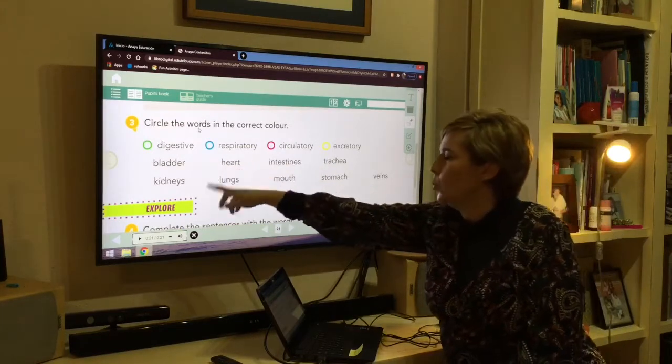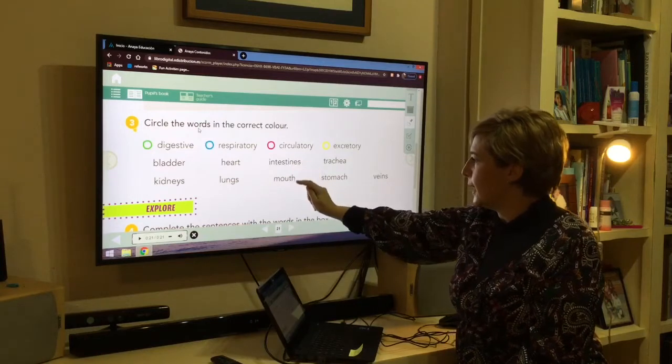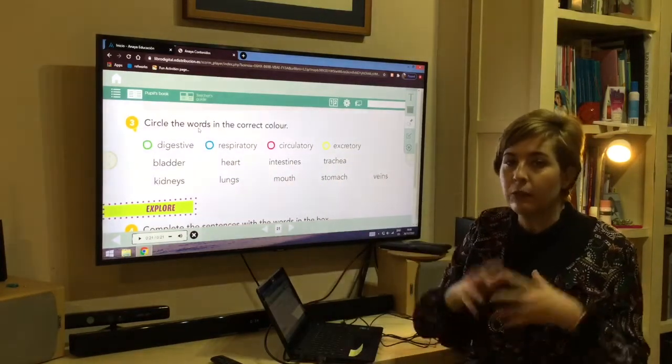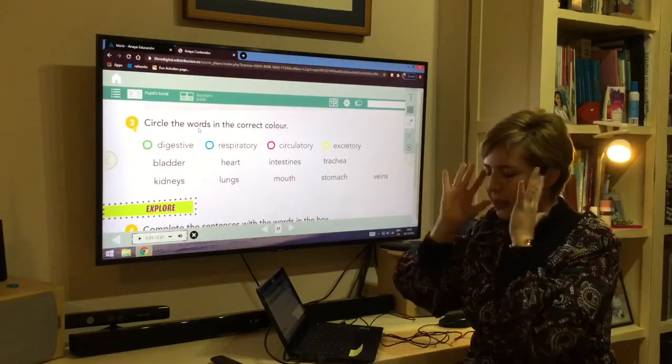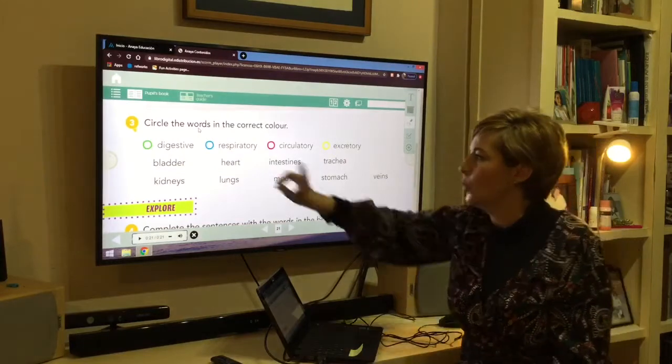Let's look at these words. We have bladder, kidneys, heart, lungs, intestines, mouth, trachea, stomach, and veins. Let's remember, from the digestive system. Let's go one by one. I'm going to tell you.